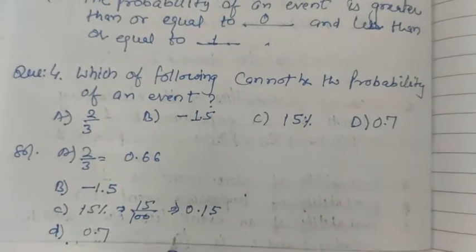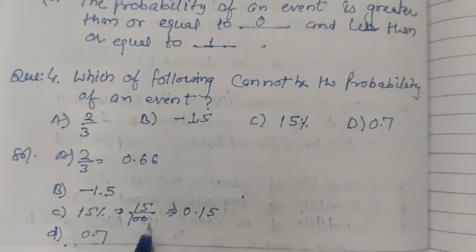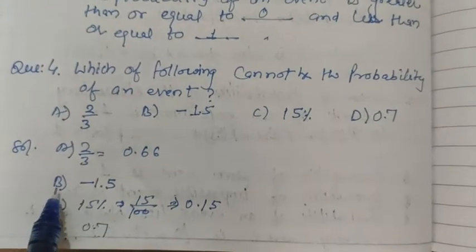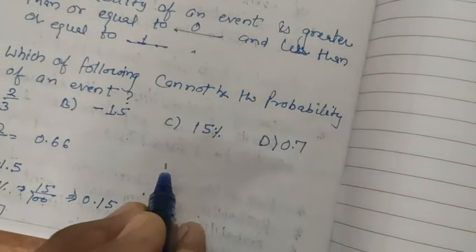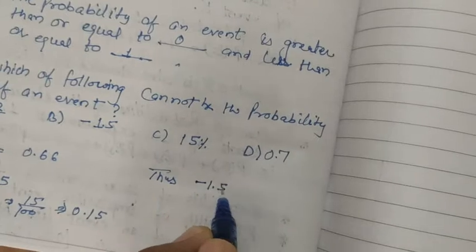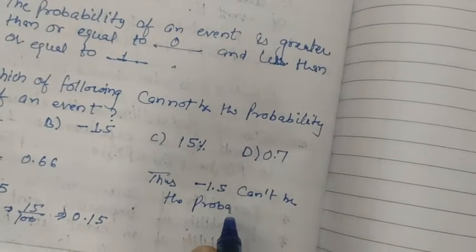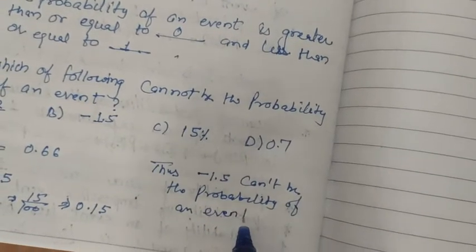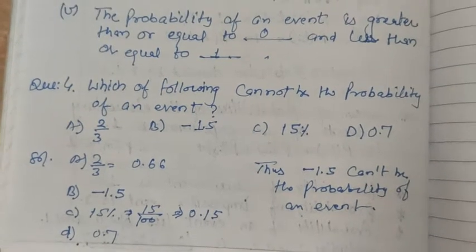We already discussed in the basics of this chapter that the probability of an event is always greater than or equal to 0 and less than or equal to 1. So it can't be negative, but in option B we have -1.5. Thus -1.5 can't be the probability of an event. So this is all about question number 4. Pause the video and note it down.